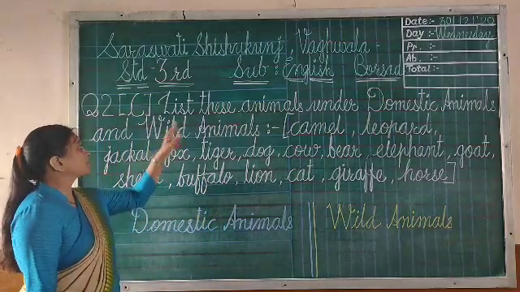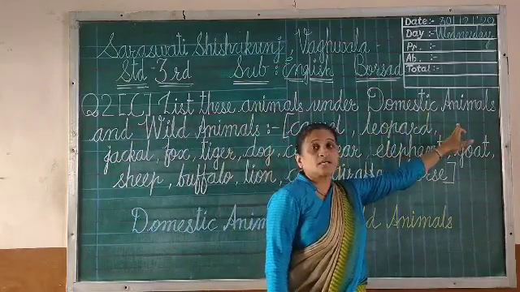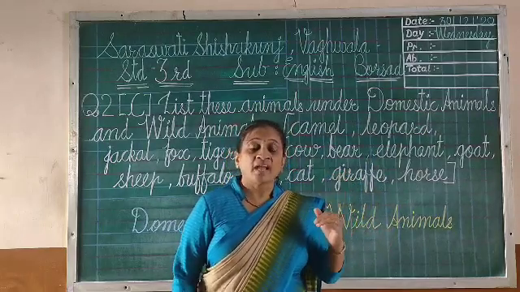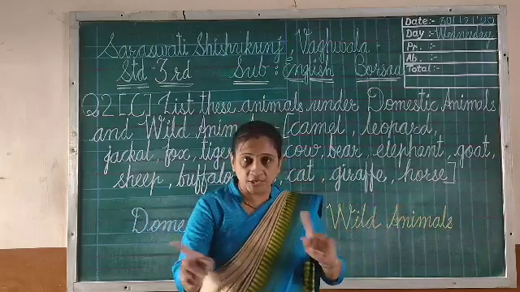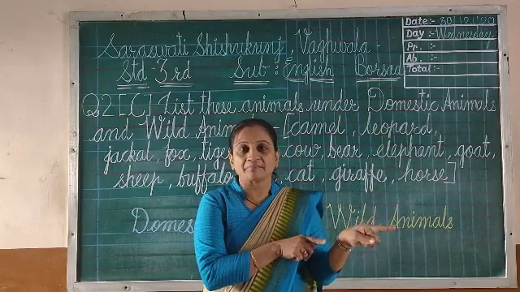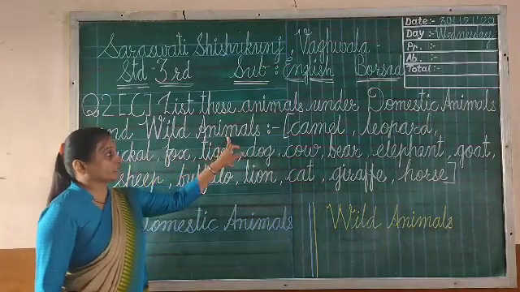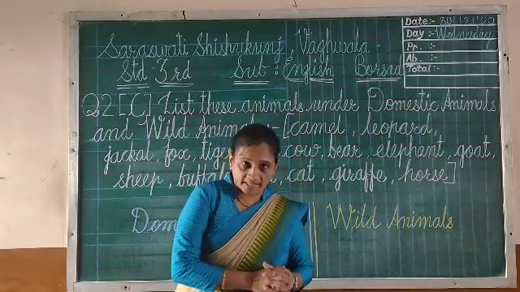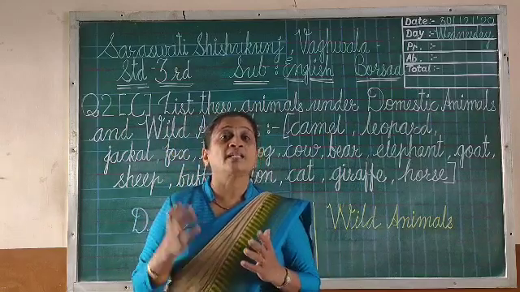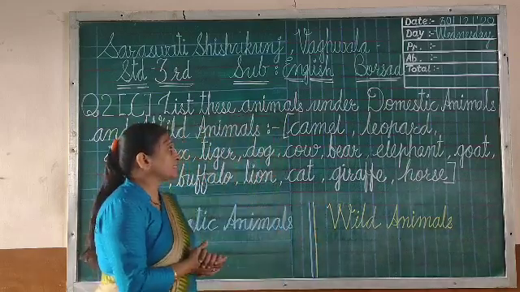Okay, now let's see the heading. List these animals under domestic animals and wild animals. Domestic means we can keep as pet at our home, and you can see those animals around you. They will not harm you, except if you harm them. Otherwise, they will not harm you. So some are domestic animals and some are wild animals. Which are wild animals? Which animals are living in the forest? Especially we are seeing in the zoo, right? So let's bifurcate all these spellings.